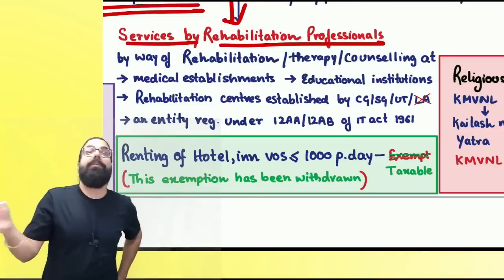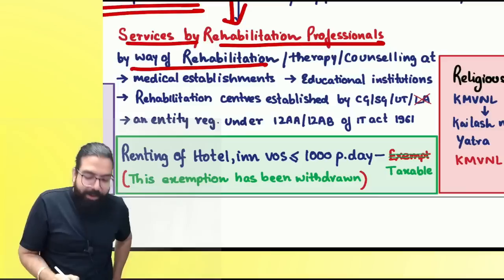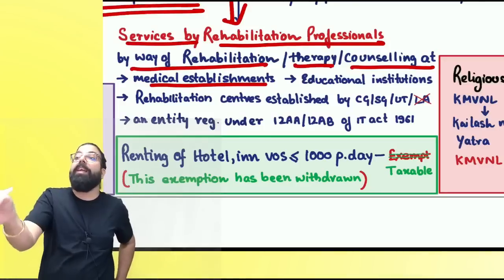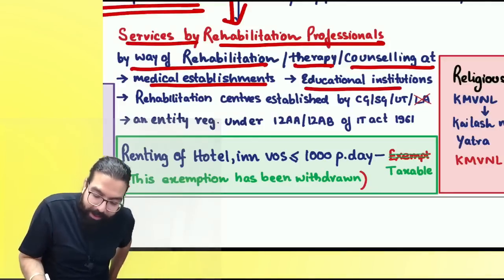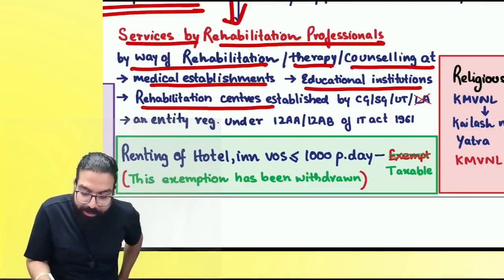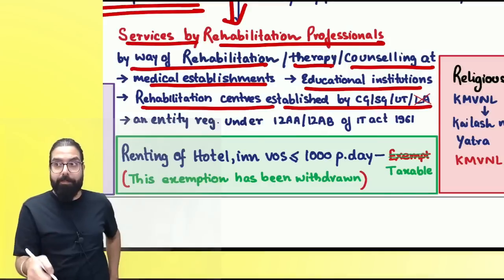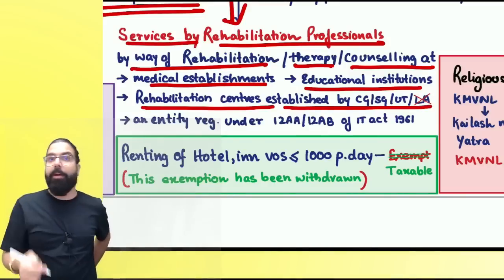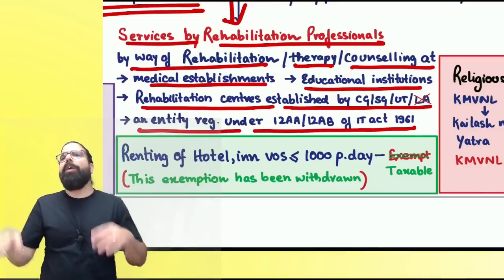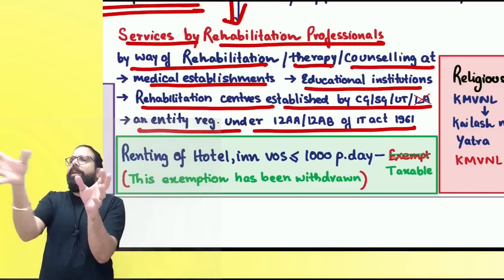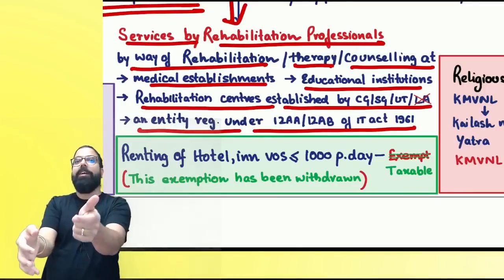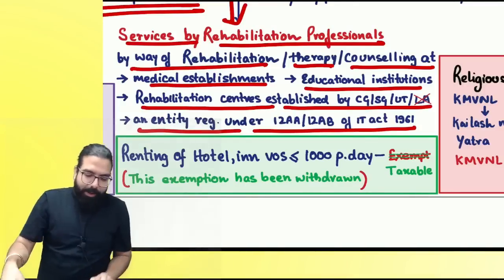Are we clear, everyone? So, services by a rehab professional by way of rehabilitation, therapy, counseling at a medical establishment, or at an educational institution, or at a rehabilitation center established by the government, not a local authority. I've cut it; in the exam they will give you local authority, so please be careful. And then an entity registered under 12AA or 12AB. So if you are a rehabilitation professional working in all these places, whatever services you give will be exempted even though you are not a doctor. Done, sir. Point is clear.